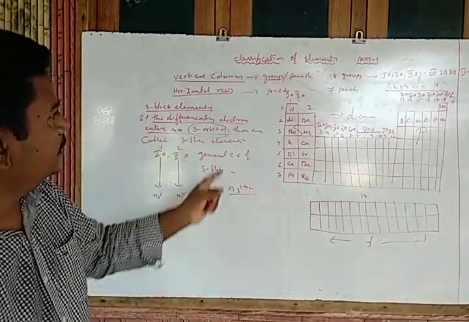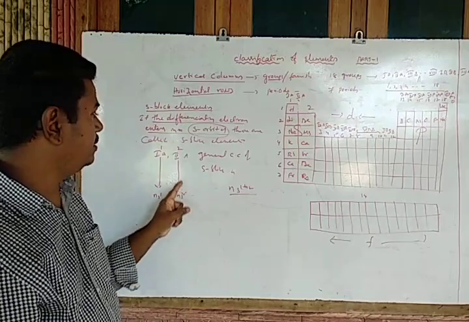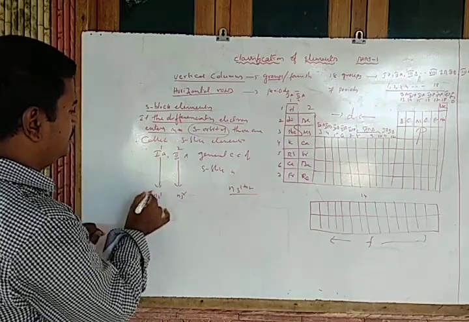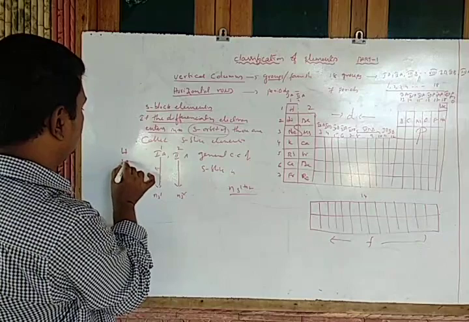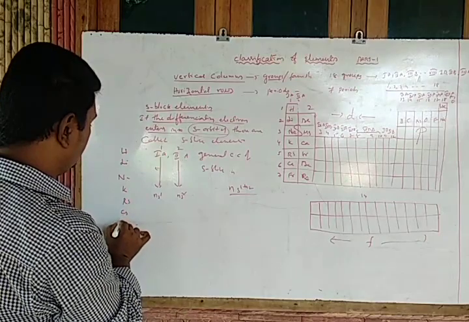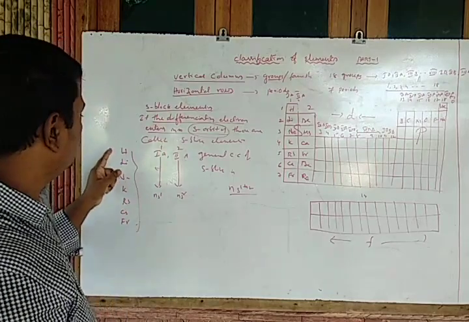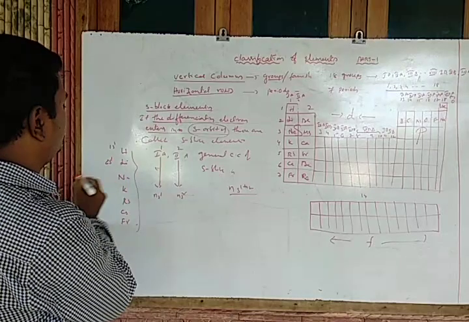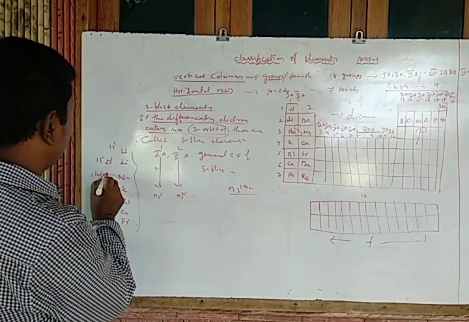ns1 to 2. That means the first group outermost configuration is ns1, and the second group outermost configuration is which one? ns2. The first group elements are: hydrogen, lithium, sodium, potassium, rubidium, cesium, and francium. Observe their electronic configurations: hydrogen is 1s1, lithium is 1s2, 2s1, and sodium is 1s2, 2s2, 2p6, 3s1.